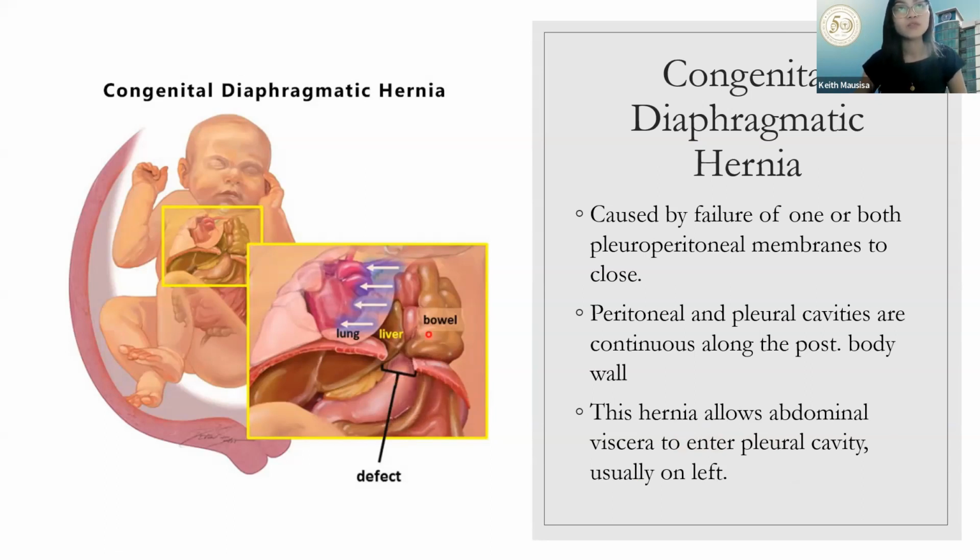So umangat yung bowel, the liver, a little bit of the stomach, tapos nauusod pa left, nauusod pa right yung heart, and then yung lungs medyo nako-compress. So that's your congenital diaphragmatic hernia.